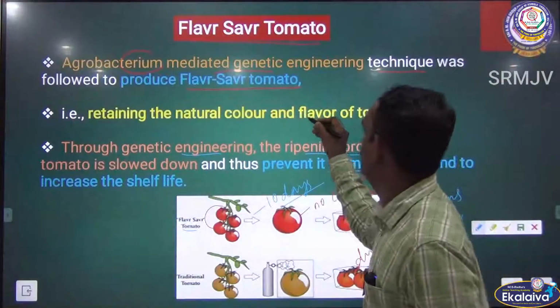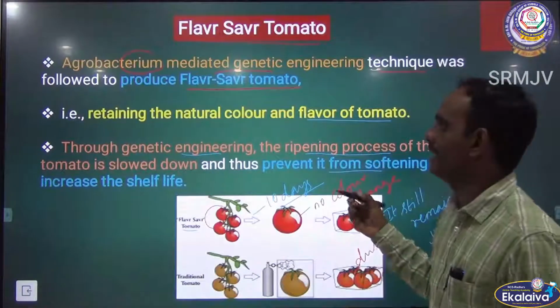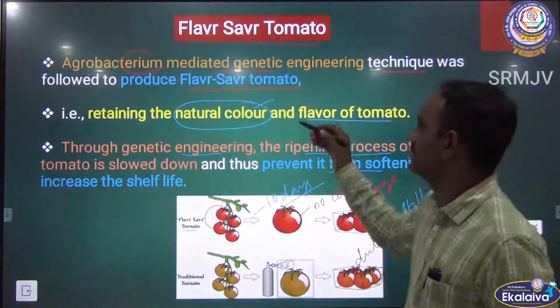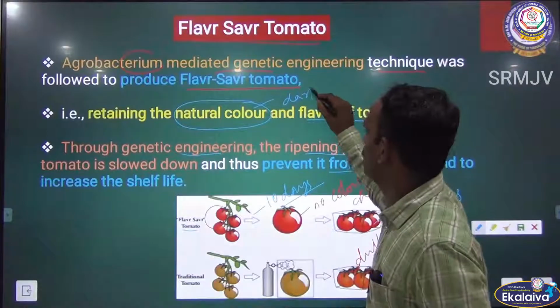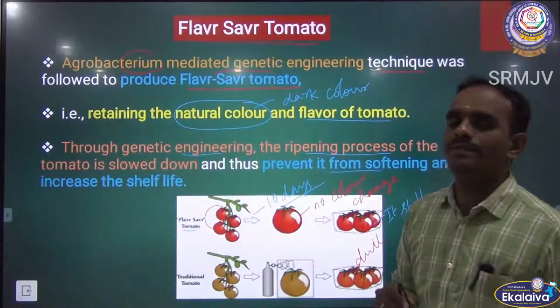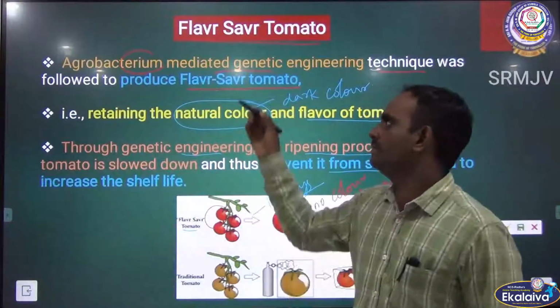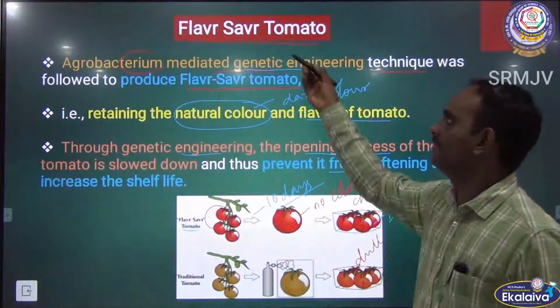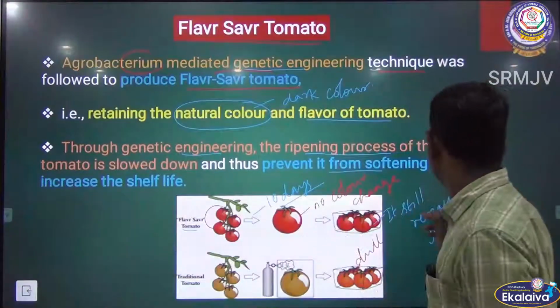The Flavr Savr tomato also contains the natural color of the tomato, that is dark red. One more question. Okay. So, with the help of agrobacterium mediated genetic engineering we can produce the Flavr Savr tomato.